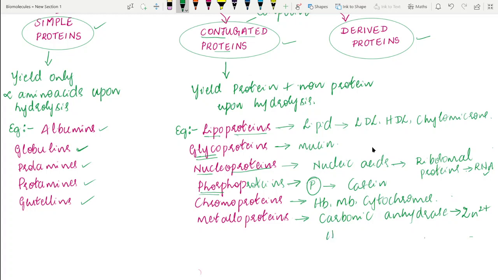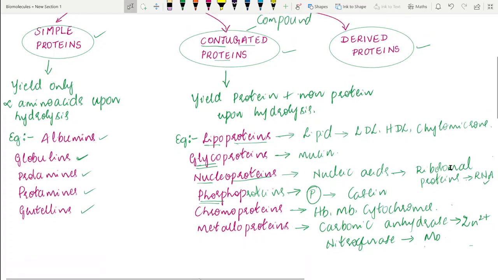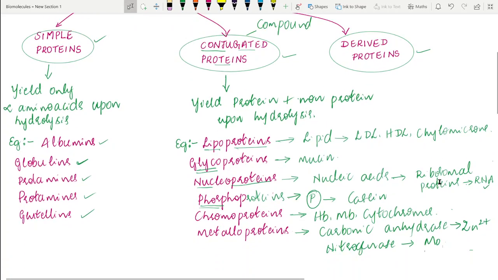Similarly, nitrogenase is associated with molybdenum. Students, just by looking at all these examples, it is very clear that along with the protein, some non-protein part is there, and only due to the presence of this non-protein part are these proteins functional. That's why we call such proteins conjugated proteins.